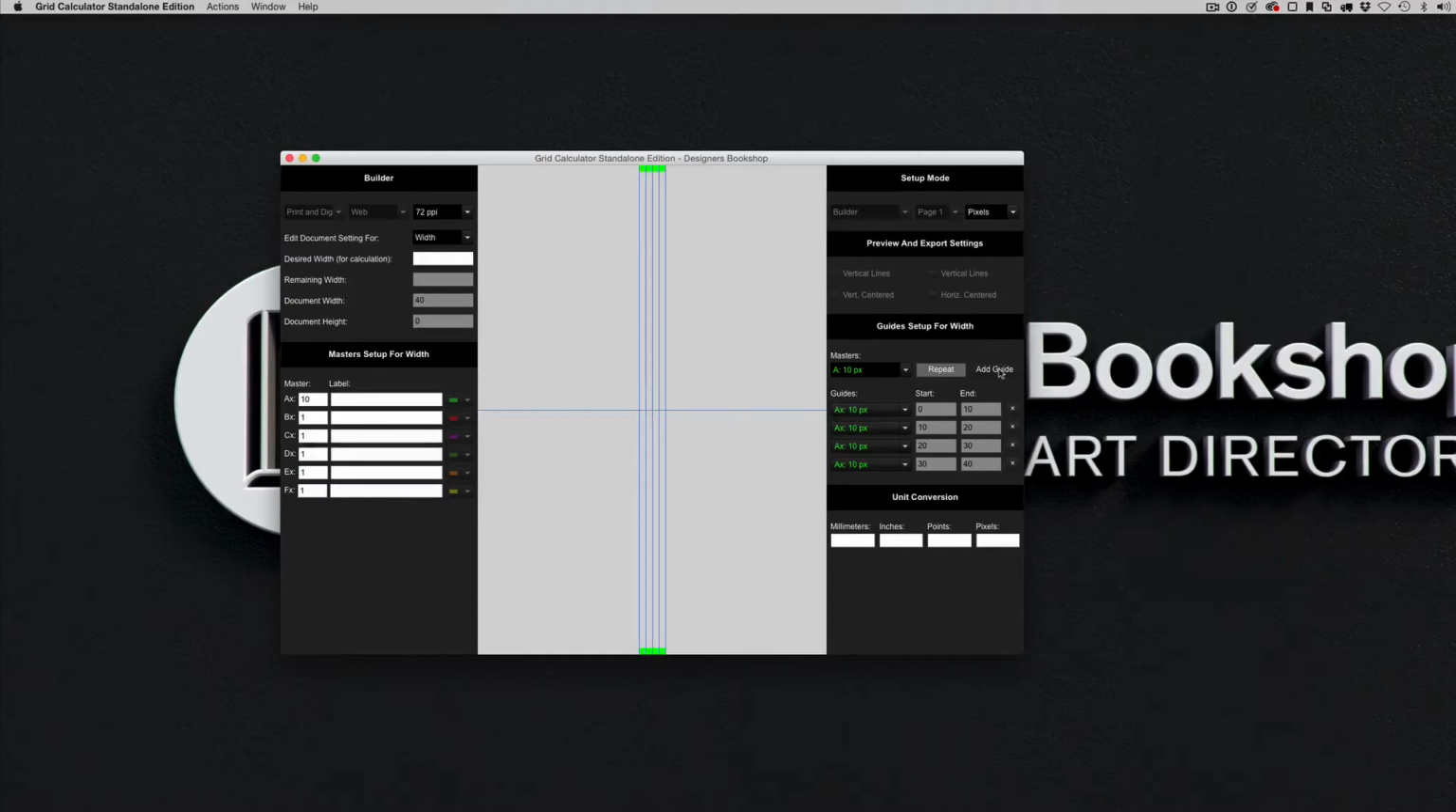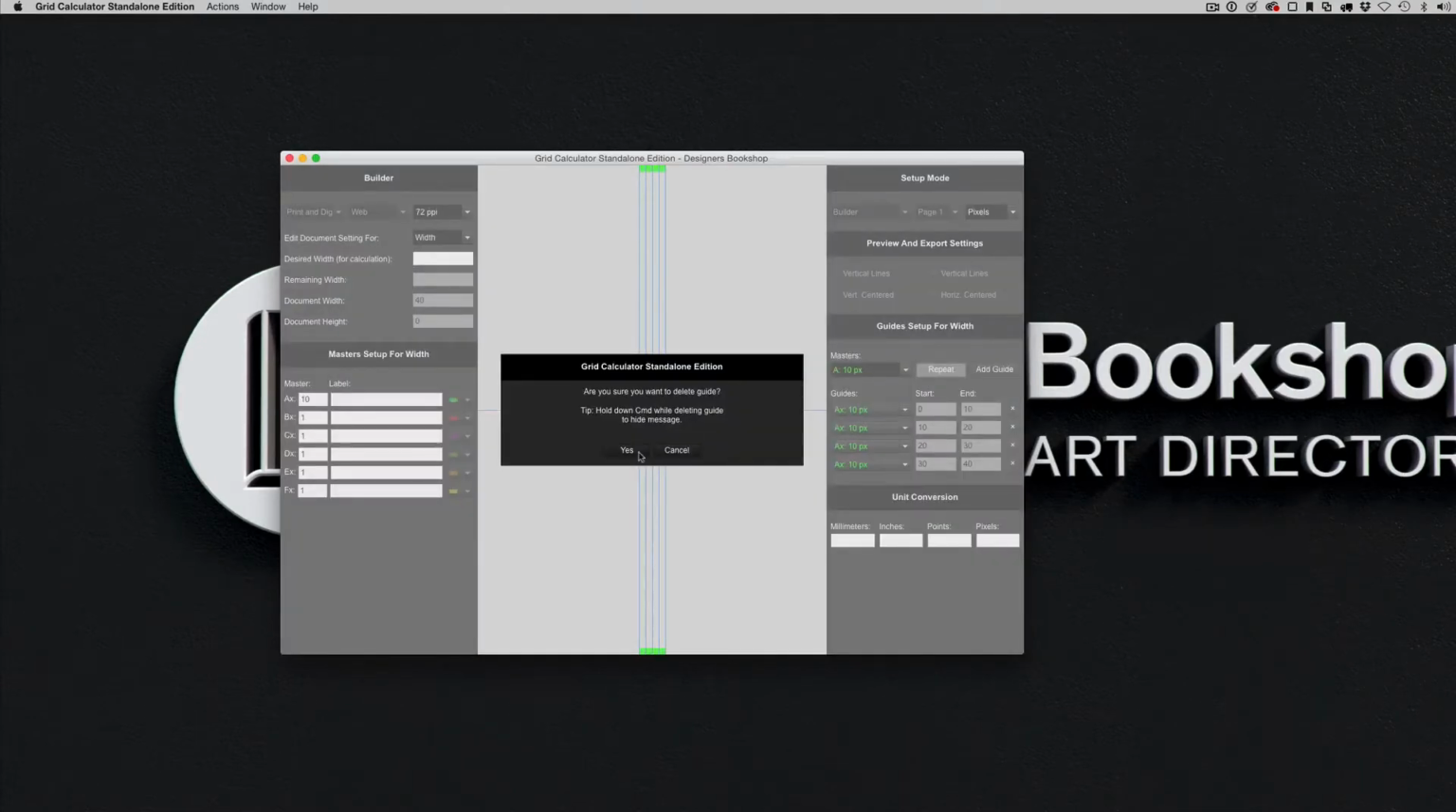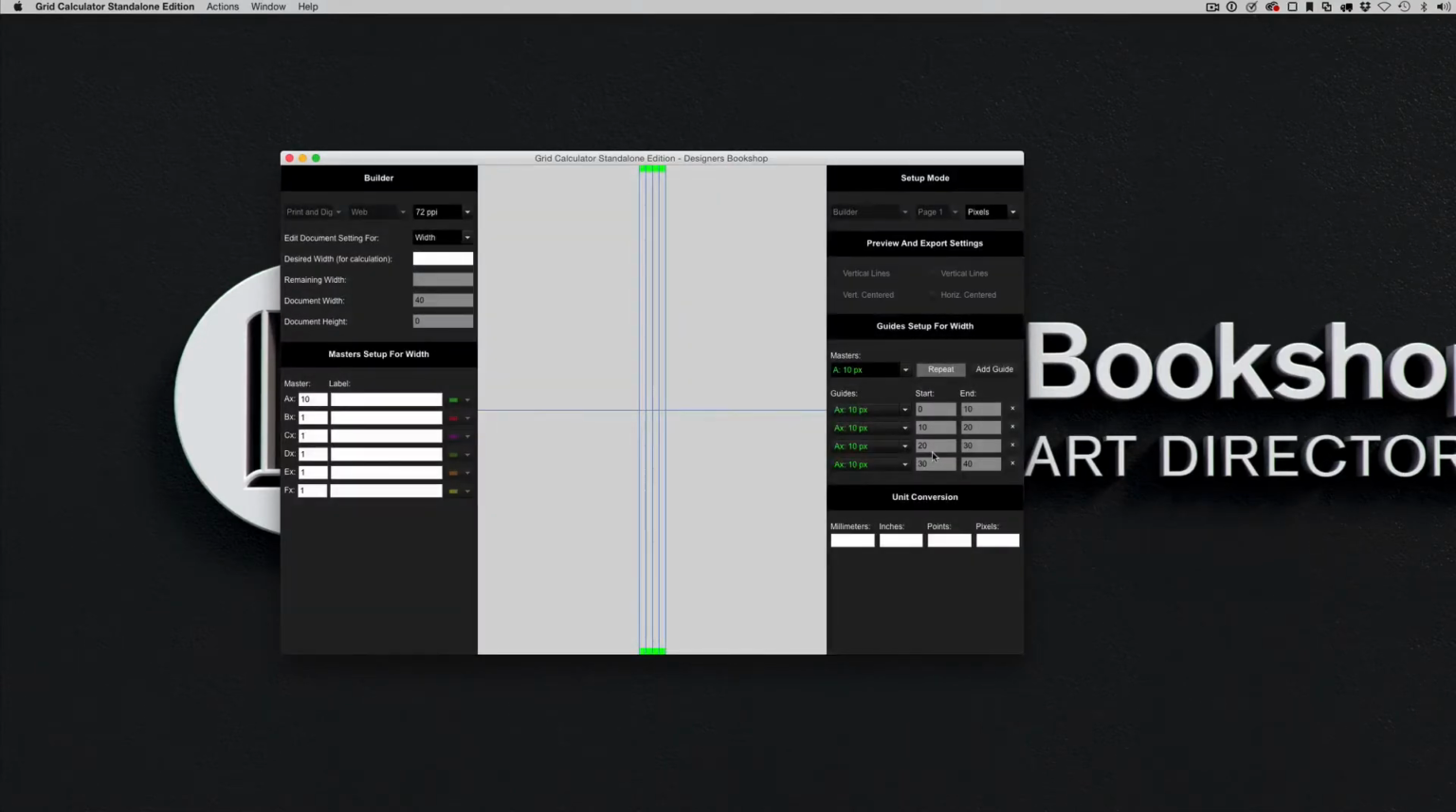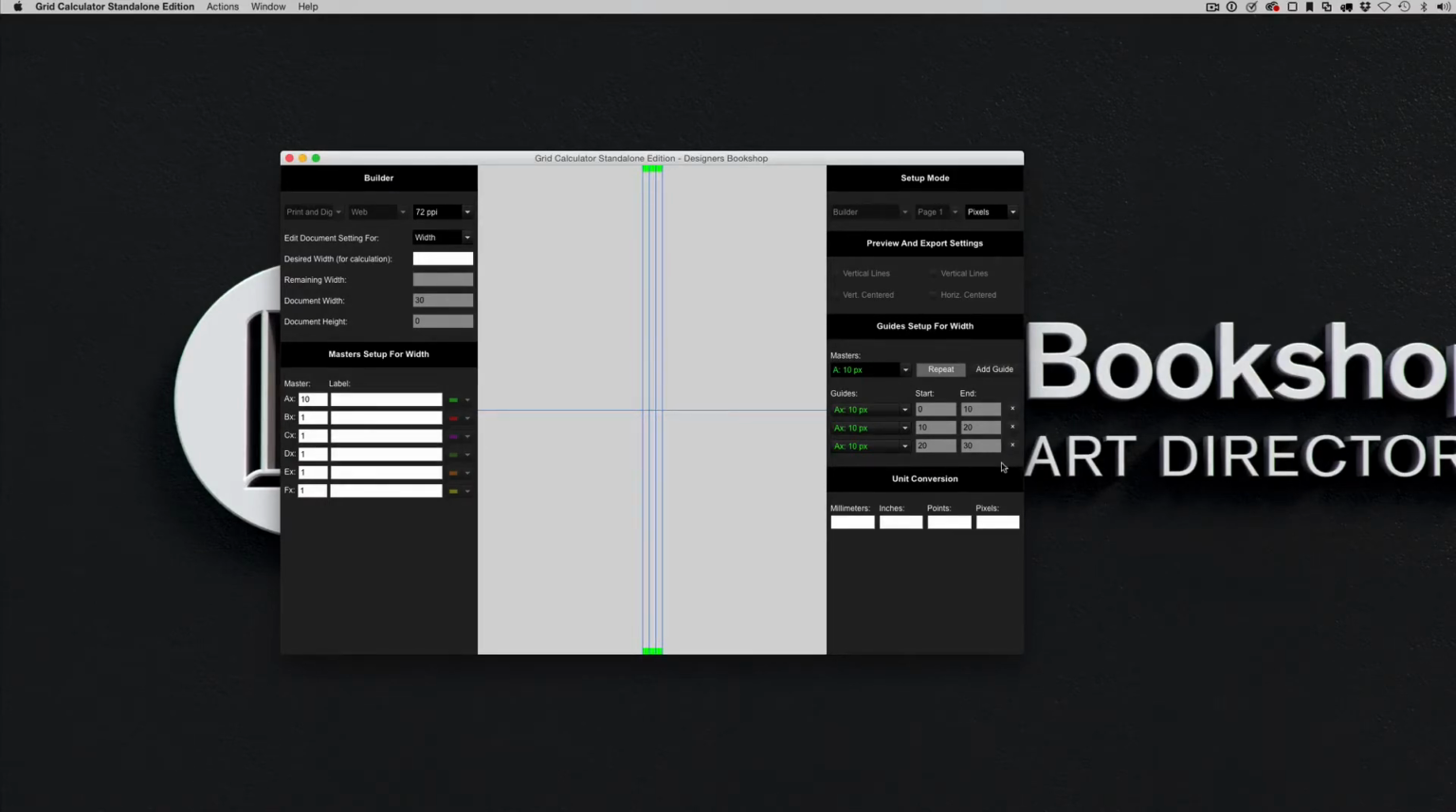Let's add a couple of guides here. And if I would like to delete a guide, I simply click on the X button and yes. Or if I want to skip this dialog message, I just hold down Command on Mac and Control on Windows to quickly delete a guide.